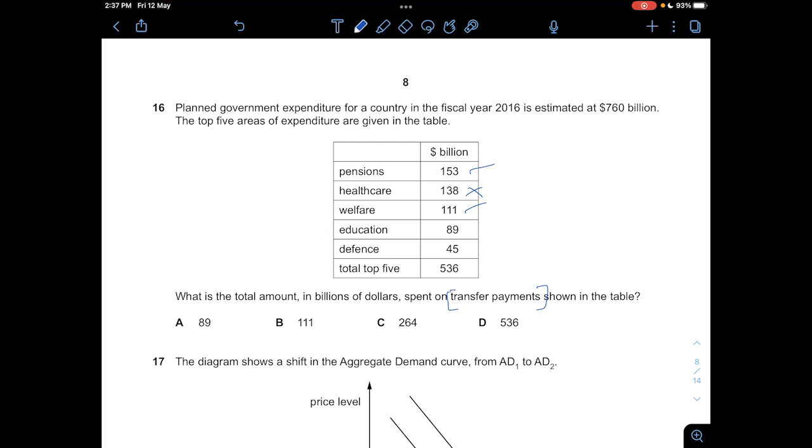And then education production takes place because you hire teachers and they teach students, so this one is not a form of transfer payment. Defense is not a form of transfer payment either because you're paying a salary to soldiers. So 153 plus 111, we get 264, so answer is C.